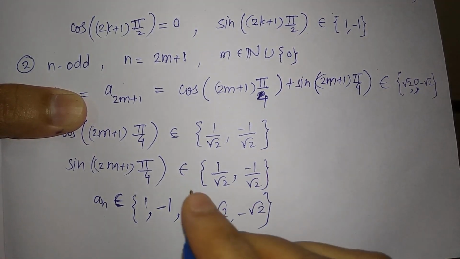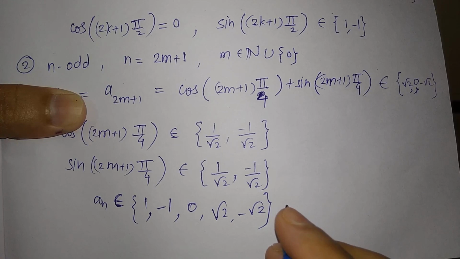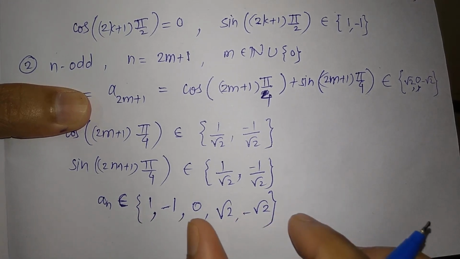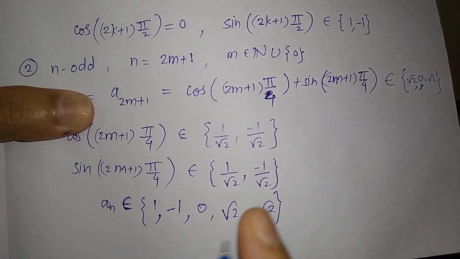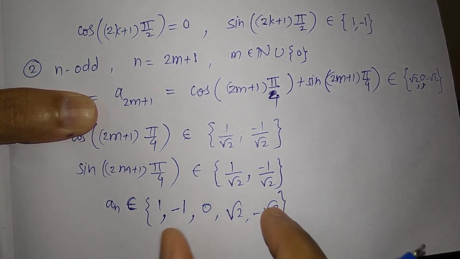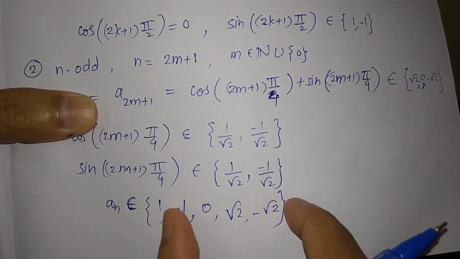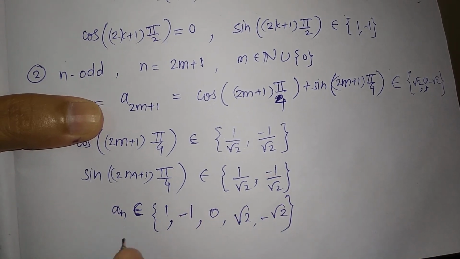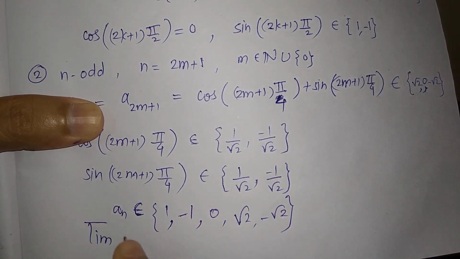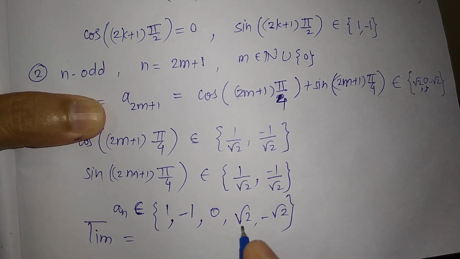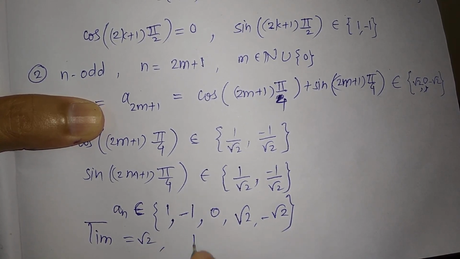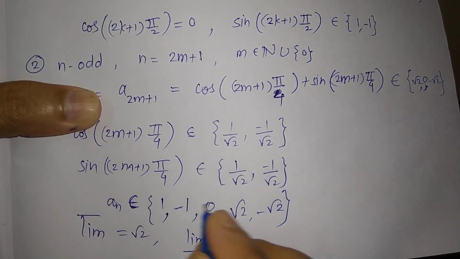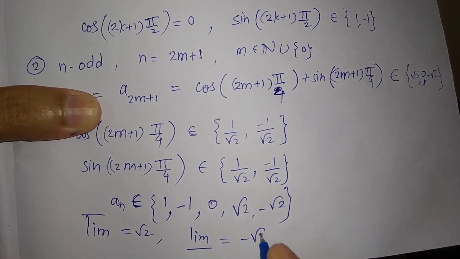So now what do we have to do? Limit supremum, limit infimum, so just find the supremum and infimum of this set. And this is a finite set, so if we take the maximum it will be the supremum, and if we take the minimum it will be the infimum. So limit supremum will be the maximum of this set, which is root 2, and limit infimum will be just the minimum of this set, which is minus root 2.